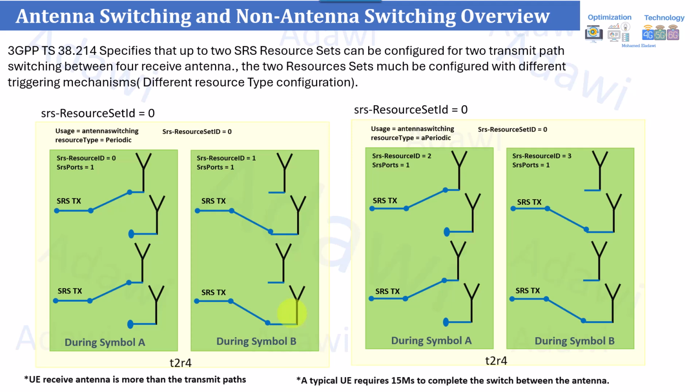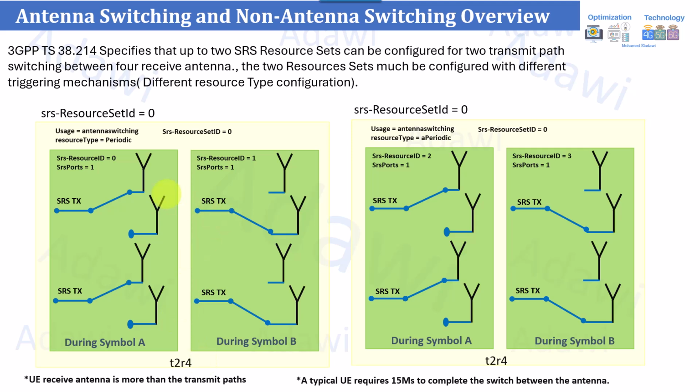So the gNB in this case can estimate all the receiver radio conditions, so it can estimate the precoding matrix, and it will be more accurate now because it has all the knowledge about all the receivers, so it can easily estimate the downlink. This is the main concept of the antenna switching, why we need it, and why it's a must requirement for users which don't have equal TX and RX, or transmitters and receivers. That's why it's a must.